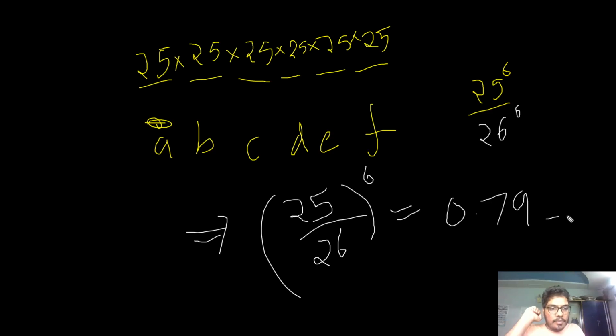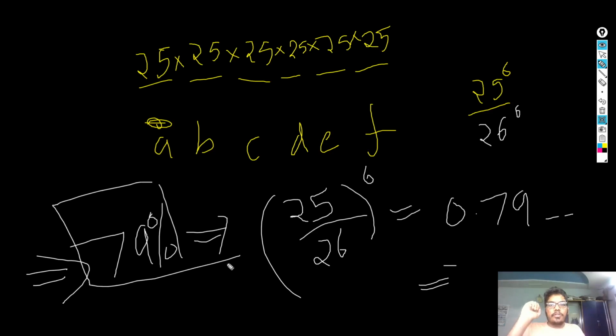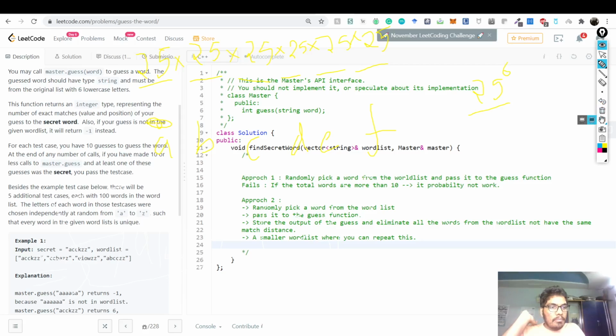0.79 something, which is like 79% of the times, or 80% of the times, you are going to have a zero match. So there are no matches that are possible, right? 80% of the times there are no matches that are possible, right? So this is actually a bad configuration to be in, right?